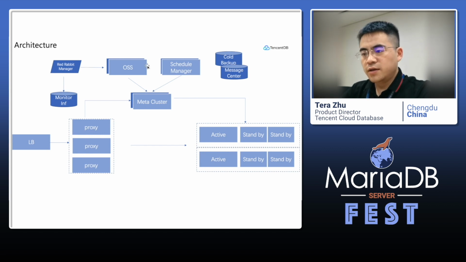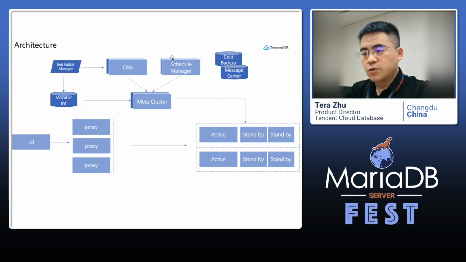And here is the OSS. The OSS provides the APIs for the Red Rabbit Manager, and then users can use the Red Rabbit Manager to see how many instances are here, what the IP and port are, and what the status of the instance is.